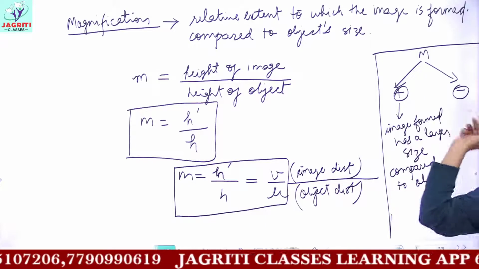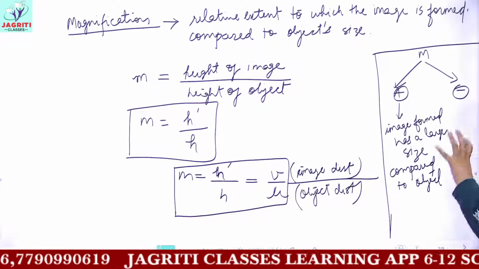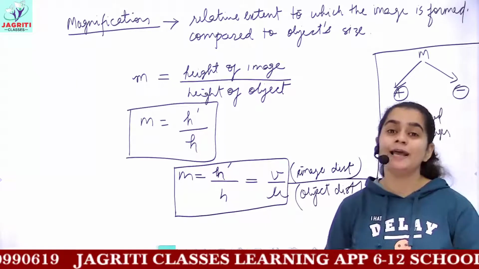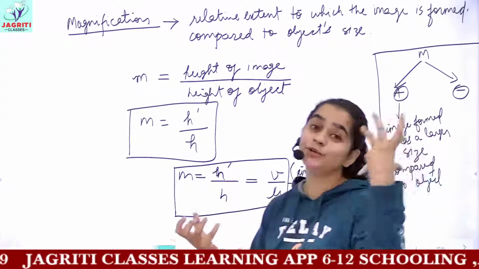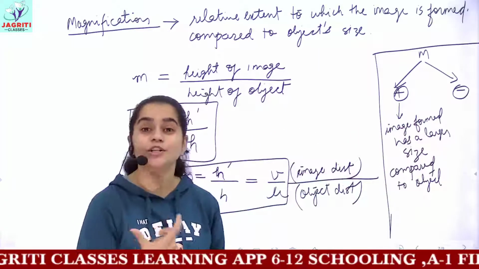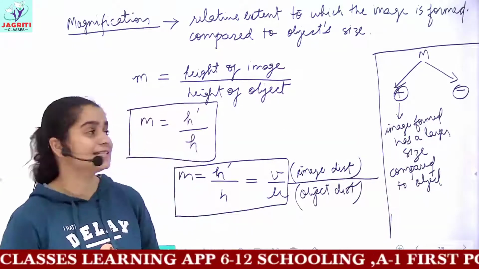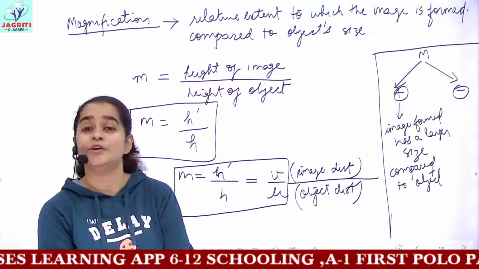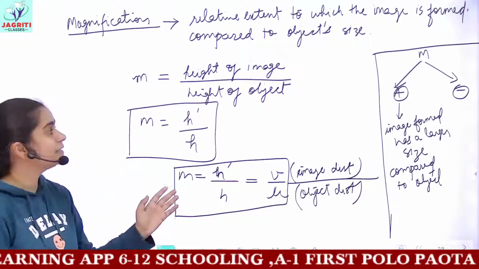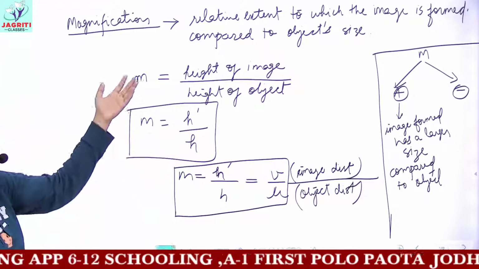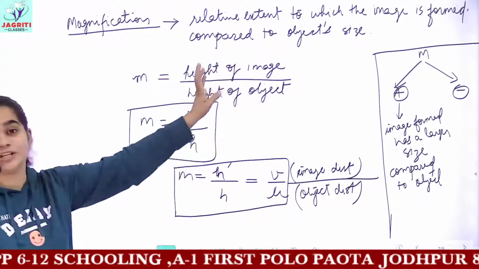And a negative value of magnification denotes that the image formed has a smaller size compared to the size of the original object which is placed. So these are the formulas of magnification related to the height of image and object